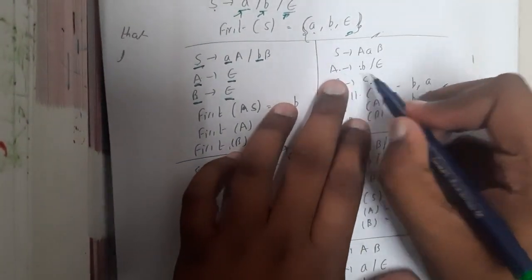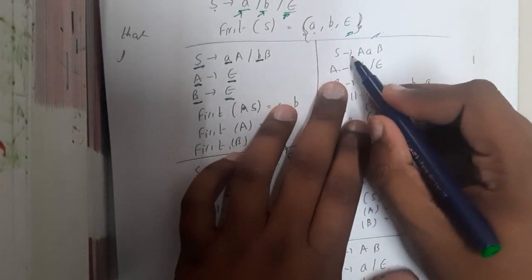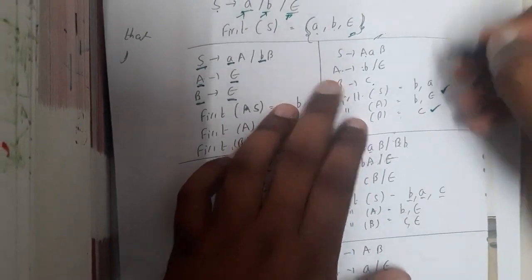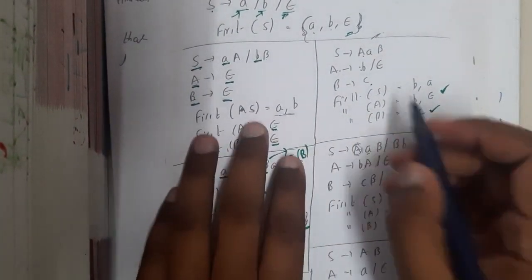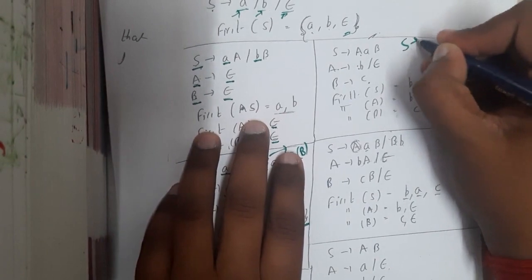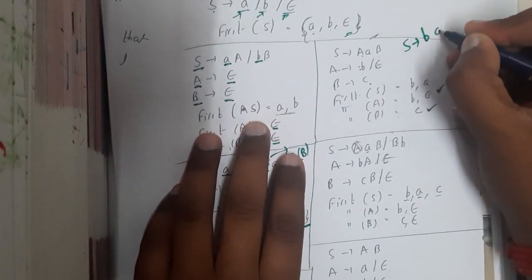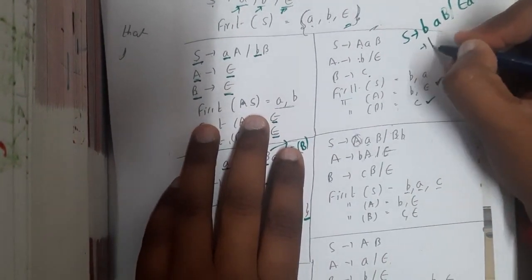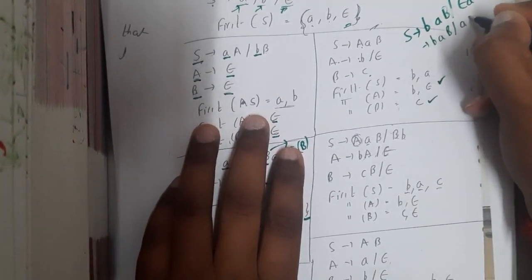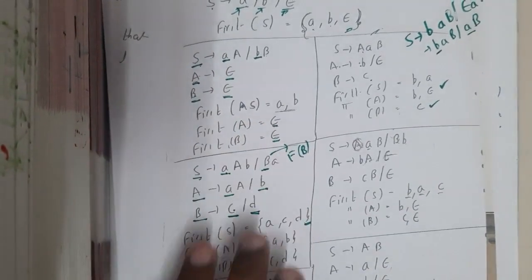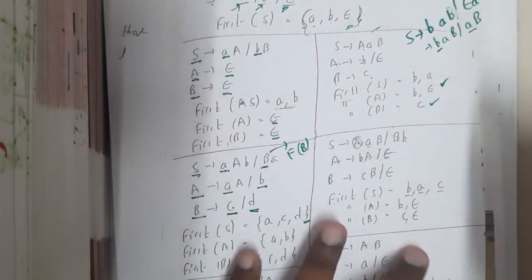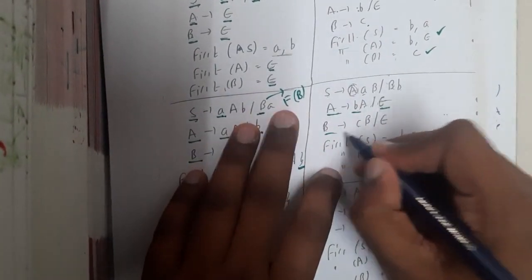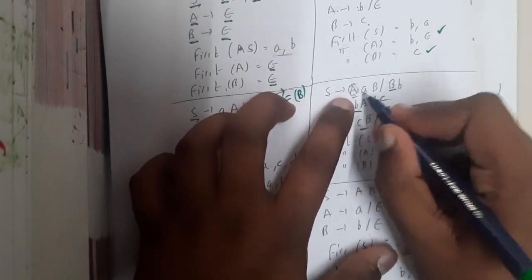Again observe, guys. Here we got B and epsilon. So S implies first of A, and first of A is nothing but B and epsilon. Once you see epsilon, please substitute it, guys. So S implies, in place of A it could be B or epsilon, then AB. Epsilon is nothing but nothing, a null string, so you get AB. Now you got B and A and B in that way. Exactly. Continue. Here we got capital A, capital B. Again calculate. Here we got B and epsilon, here we got C and epsilon. Again observe, guys.